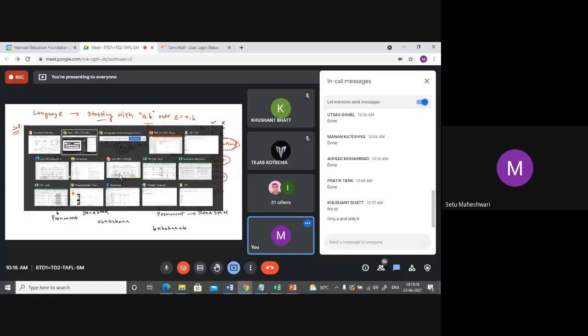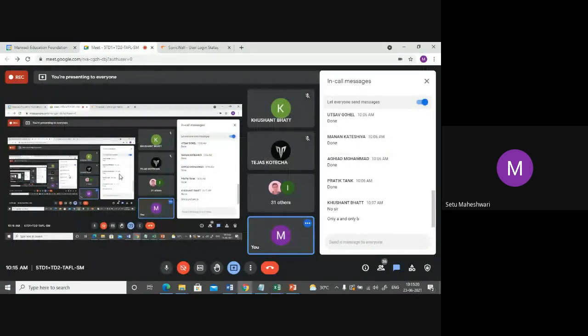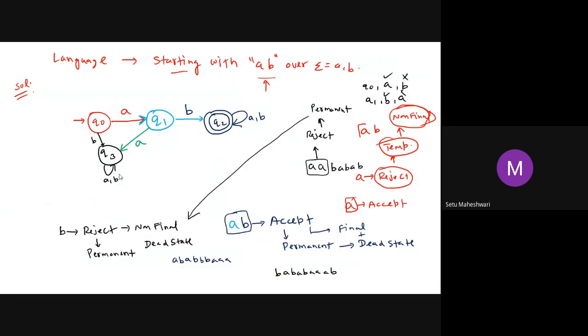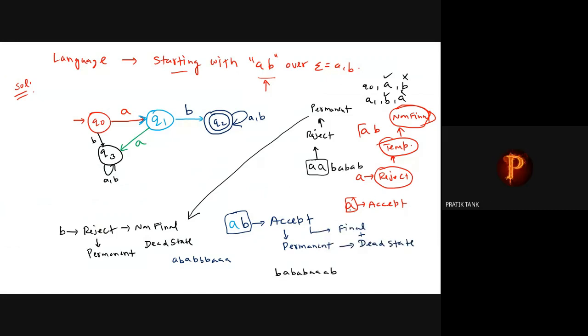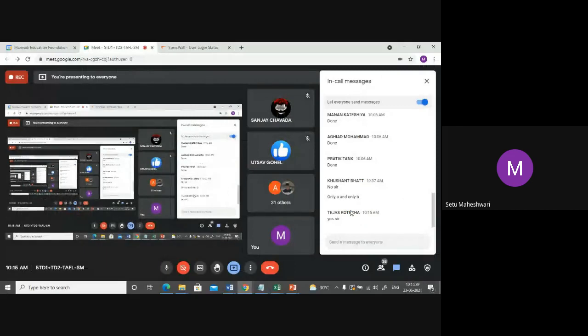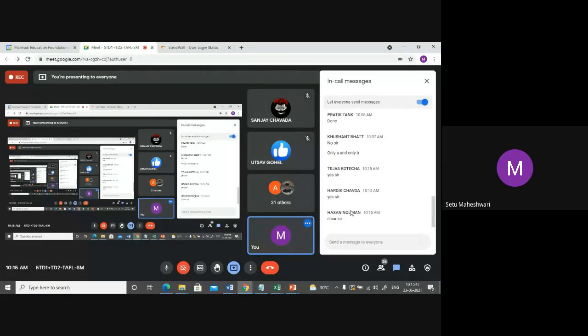Now, is there anyone who has a doubt? If everybody is clear about this, then I need a yes sir from everyone. Yes, sir. Good. What happened to the foreign national students? I could not hear their voices. Fine, so let's move further.